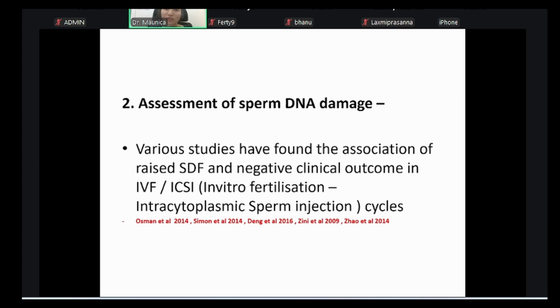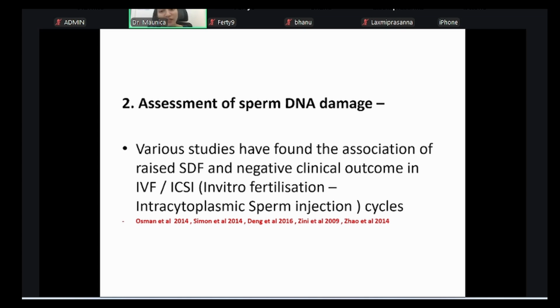If you come across a cycle where there is a failed transfer and the husband shows a high DNA fragmentation, probably in the next plan, you should include different medication and lifestyle changes, first of all, to bring down the DNA fragmentation levels. And second, you can add on certain sperm selection techniques for selecting sperms with less DNA fragmentation. A few want to use things like microfluidics or PICSI, but some want to do TESA also.